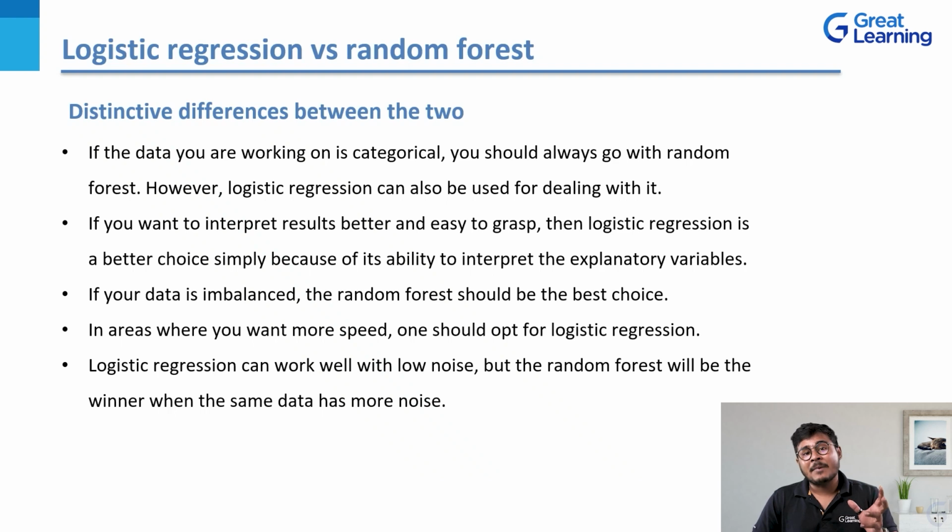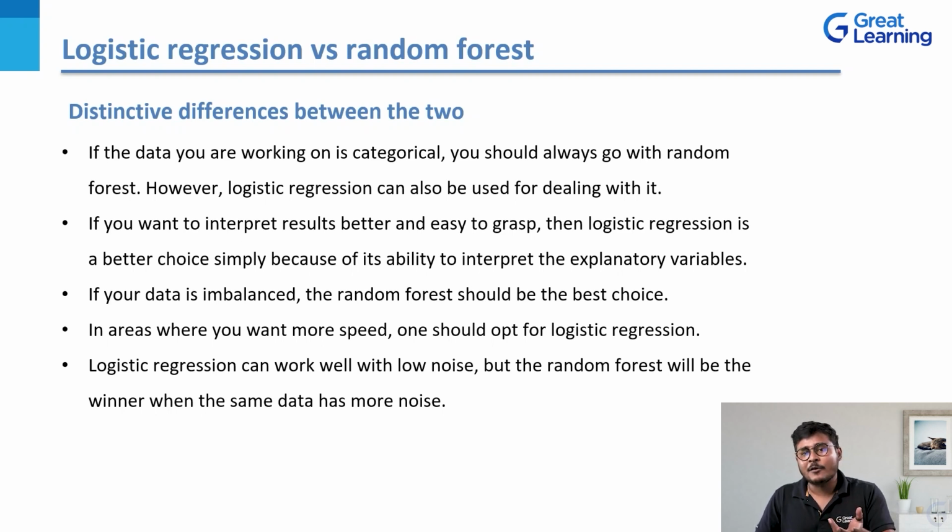Now, if your data is imbalanced, if the data set that you have received, or the model that you're trying to create, has data which is imbalanced, random forest is the best choice because it will handle your data on its own. Remember the last point that I was talking about, guys? Let's say you have areas where you want more speed.